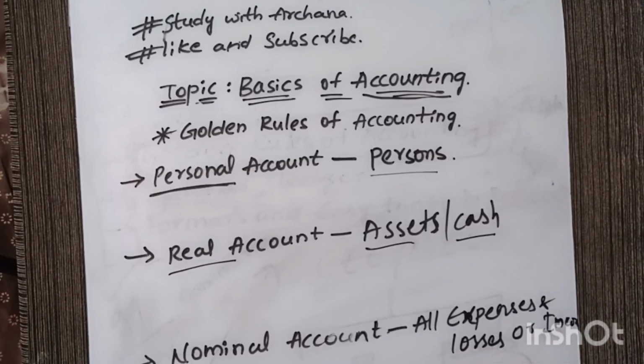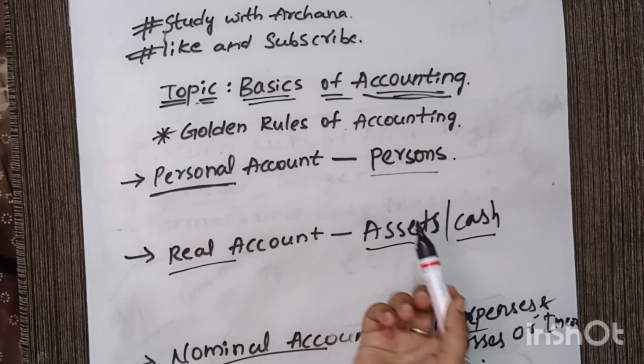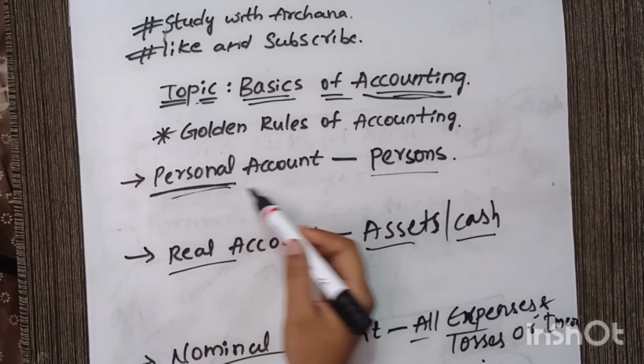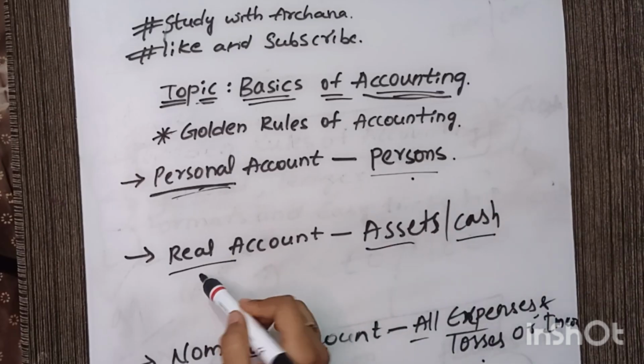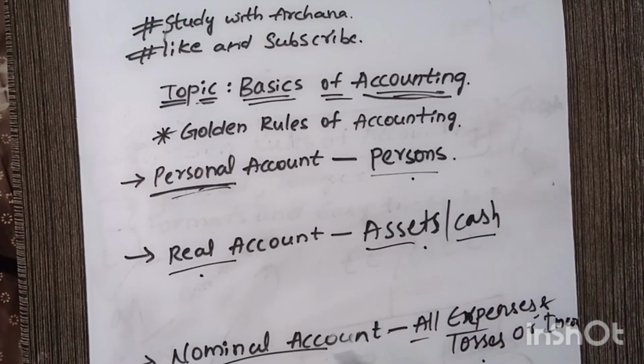So, this is the basic knowledge: personal account is all about persons, real account is all about assets or cash, and nominal account is related to all expenses, losses, incomes or gains.